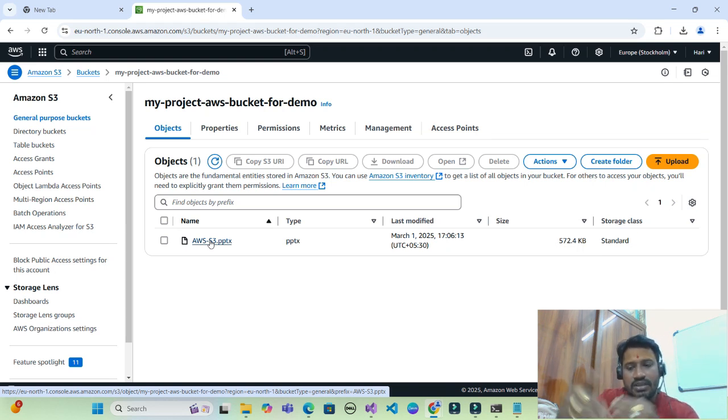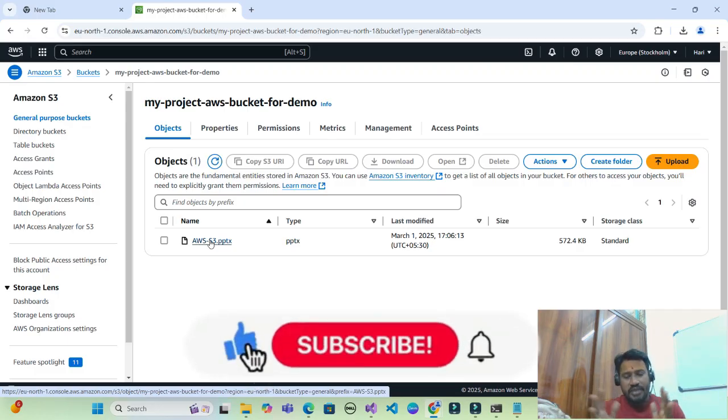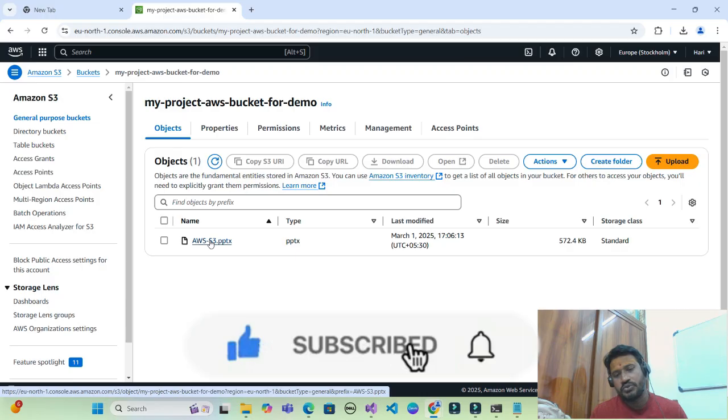Since now we know the upload process, let's do a homework from your side to download this file. If there is a put object, then there can be a get object also, right, to get the object. With this, our first practical AWS comes to an end.